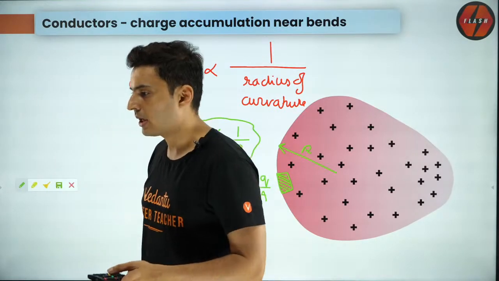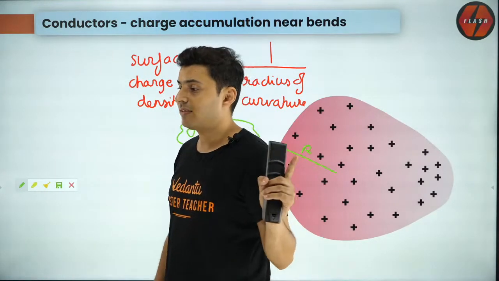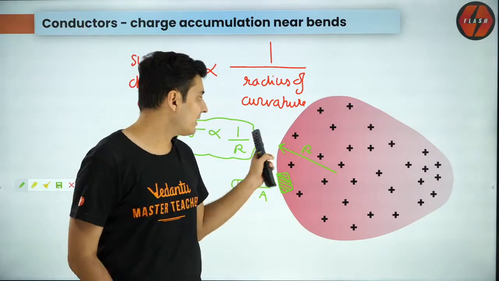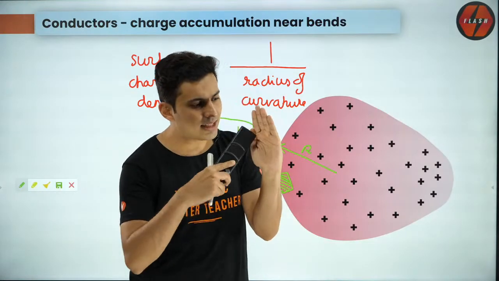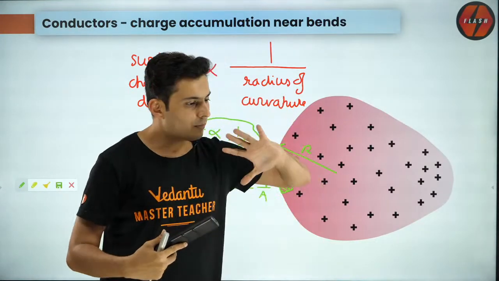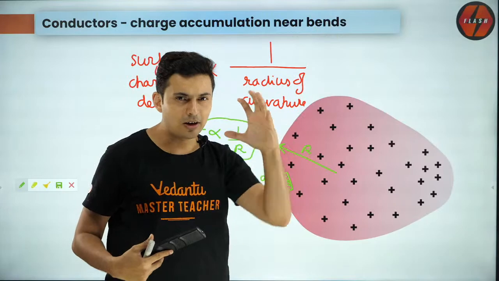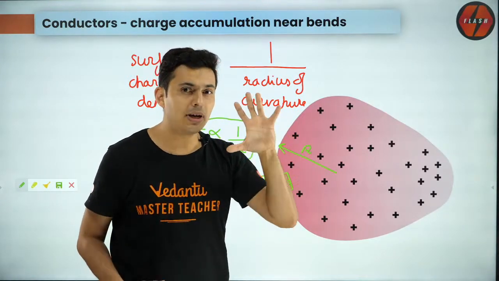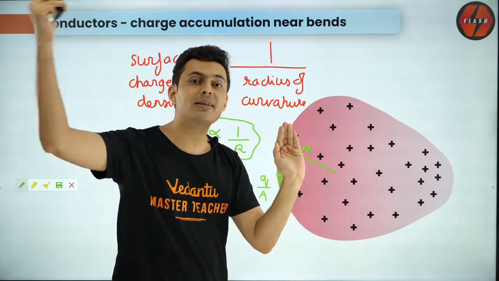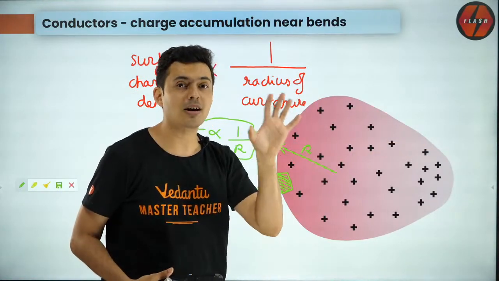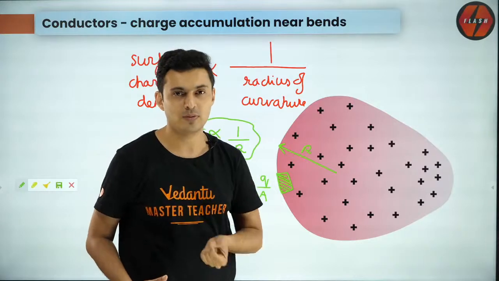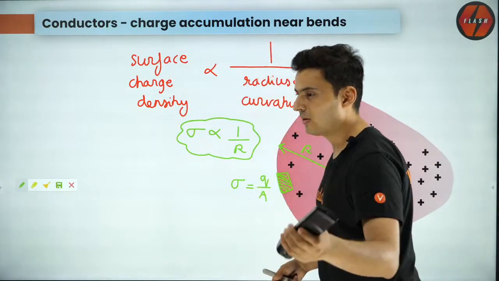Okay, whenever I talk about this, the radius should be the radius of curvature of that spherical part. You can take a curved surface, and that curved surface can be thought of as a part of a big sphere. So r is the radius of that big sphere which the curved surface is a part of. That's what I mean. All right?